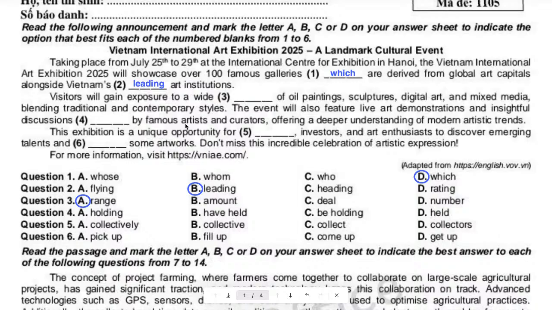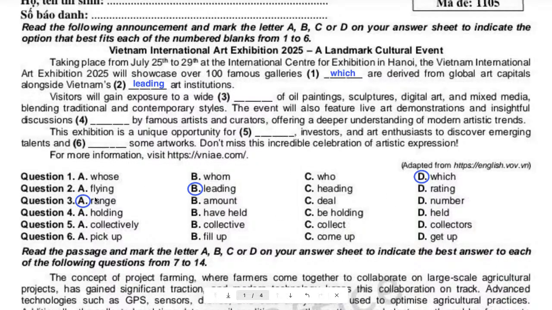They go together, guys. So a wide range of oil paintings, sculptures, digital art, and mixed media, they go together, a wide range. That means many, and also they come with a variety of something. We come with many options. And the rest, it's okay. We don't say a wide amount, a wide deal, a wide number.